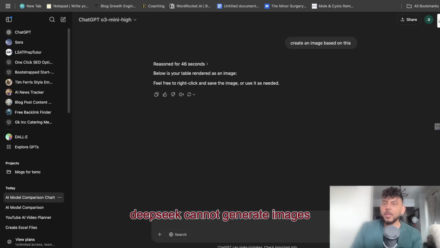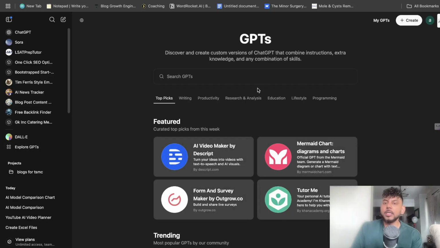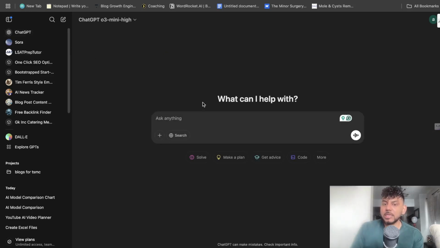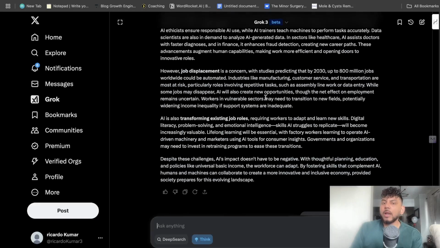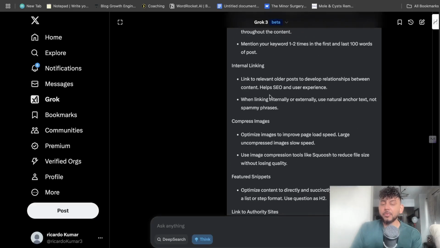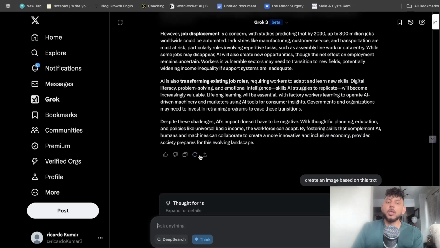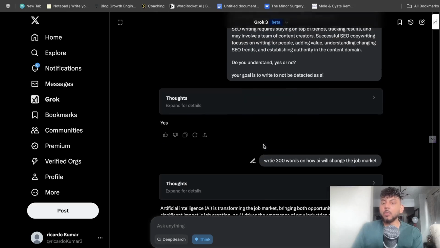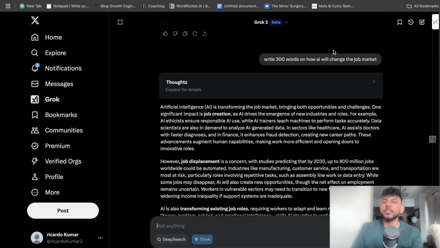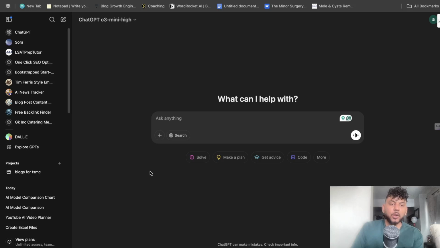In terms of coding, as we can see on ChatGPT, they actually have different GPTs which you could use to help you with coding. I like that ChatGPT has this marketplace, which gives you preset and predefined GPTs you can use for a specific use case. While on Grok, when I read their release, it said that it's very capable of coding. So all you have to do is paste in your code or ask it any questions. It will be able to give you those outputs right within the Grok interface. But there's not necessarily a coding assistant like we have.